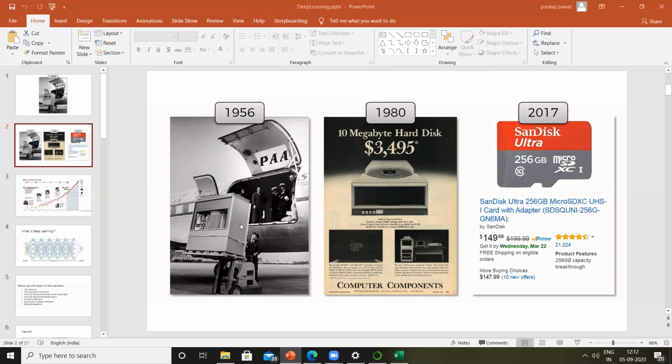So this 4 MB hard drive back in 1956 was very, very costly. In fact, you can see this is a 10 MB hard drive, and it used to cost $3,495 back in 1980. In today's world, we can afford it for say 200, 300 rupees, and we get almost 256 GB or 512 GB of space. So the point I'm trying to make is, as time has progressed, the capacity of hard drives has increased, the physical size has decreased, and the cost has also decreased a lot.